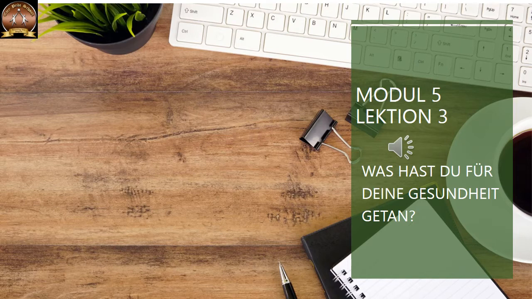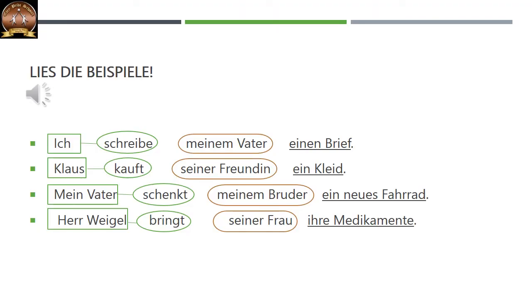So before we move ahead with our textbook, today we are going to see one small grammar topic which is necessary in this chapter. Okay, so let's go. Till now we have dealt with verbs that take accusative. For example, besuchen, ich besuche meinen Vater. Or spielen, ich spiele Tennis.